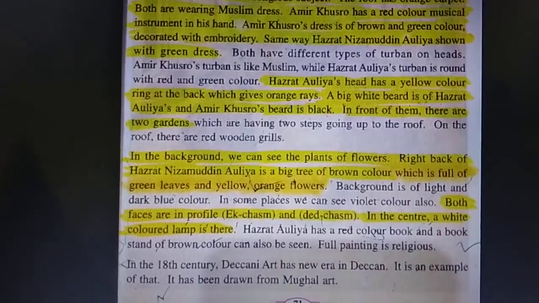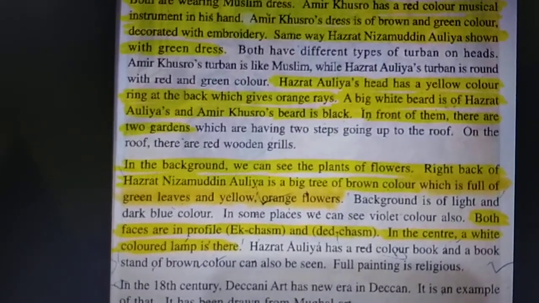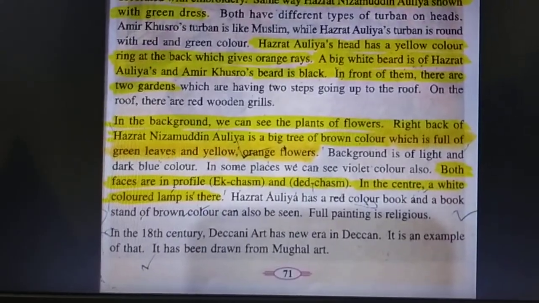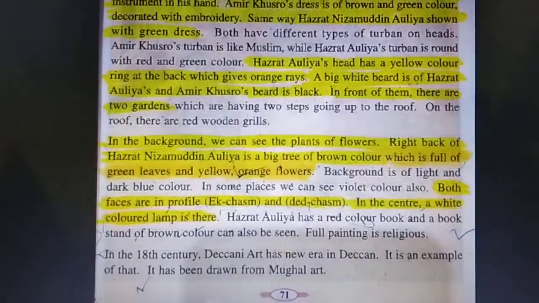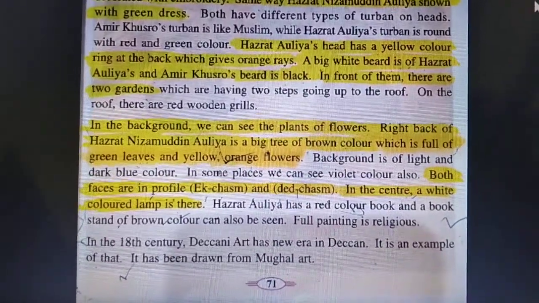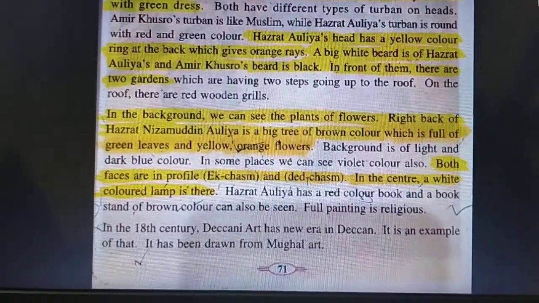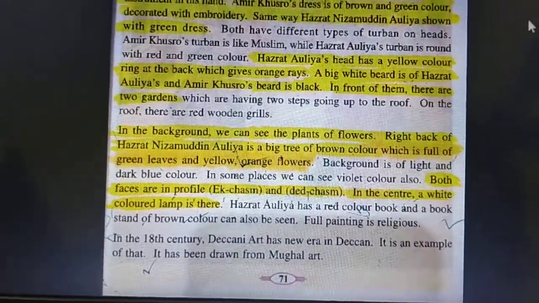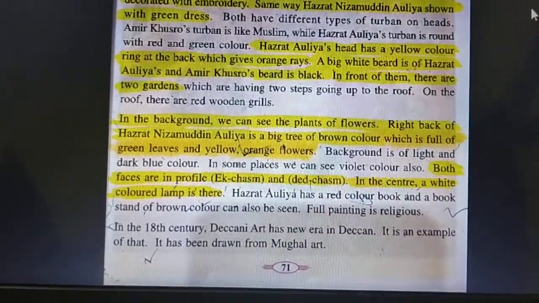In the same way, Hazrat Nizamuddin Aulia is shown with a green dress. Hazrat Aulia's head has a yellow colored halo at the back which gives orange rays. Hazrat Nizamuddin Aulia has a big white beard and Amir Khusro's beard is black. In front of them there are two gardens.